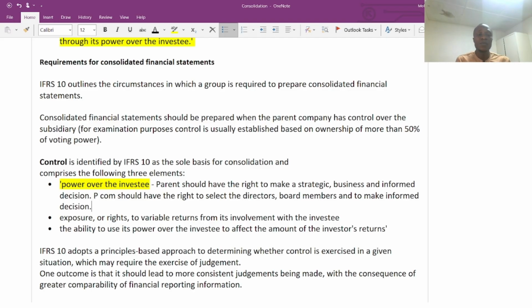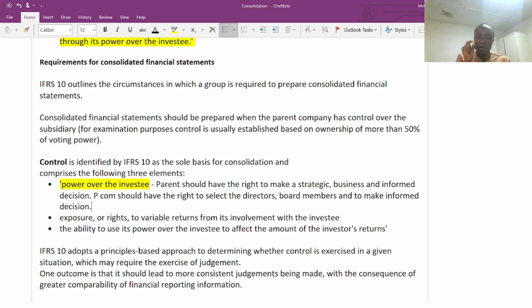So if a control exists, it means the parent company should drive the decision making, should drive the selection of board members, should drive the selection of the audit team, whichever the case might be. That's why we are going to look at not only the 50% of the ordinary share, but the concept of voting rights, which is very important according to IFRS 10, because 50% ownership is not sufficient to justify that there is an existence of control.